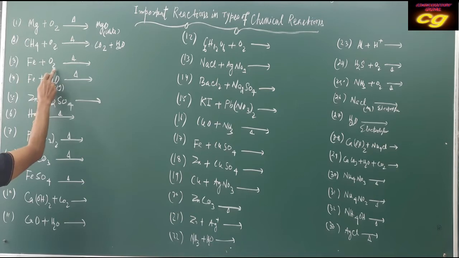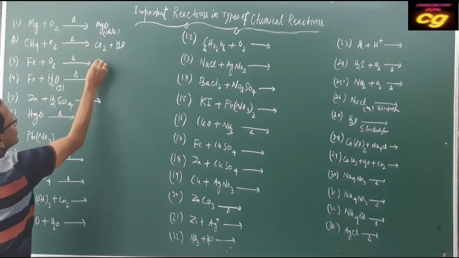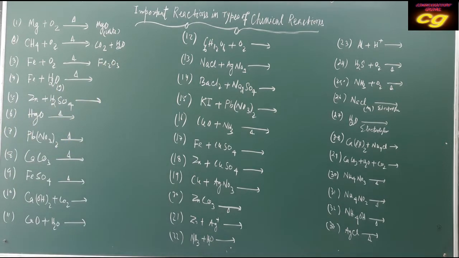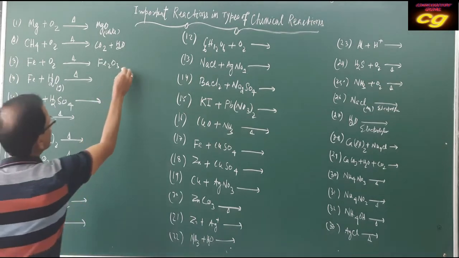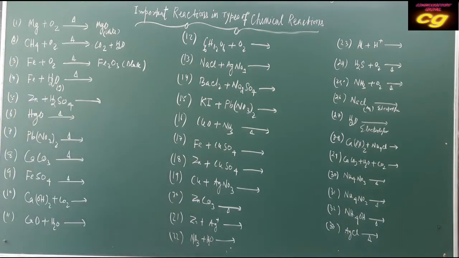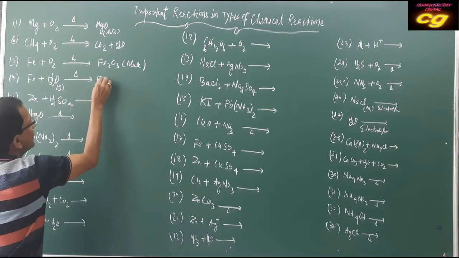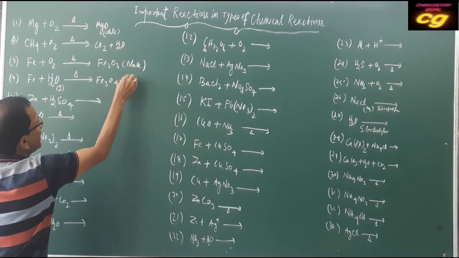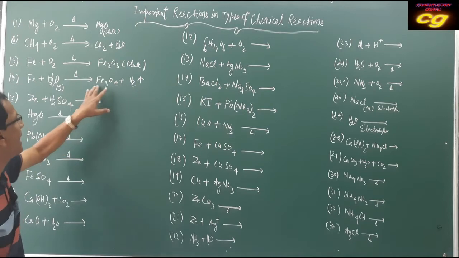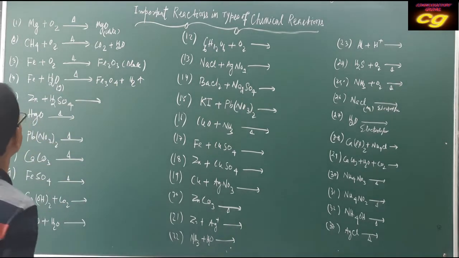When iron burns in the presence of oxygen by strong heating, Fe2O3, ferric oxide, is formed. This ferric oxide is black in color, a black mass is produced. Then iron, when very strongly heated in the presence of steam, produces ferric oxide and hydrogen gas is formed.